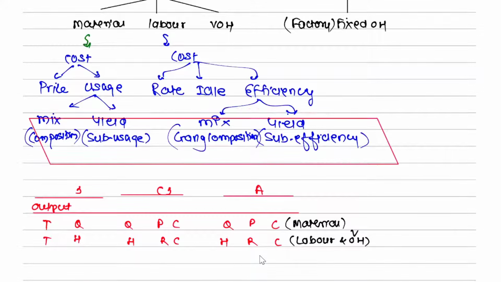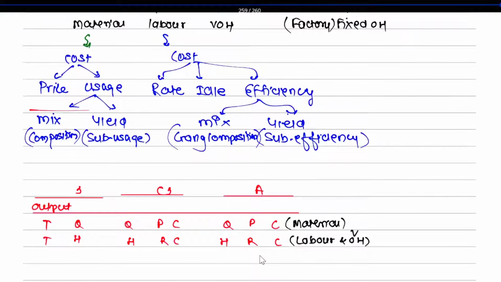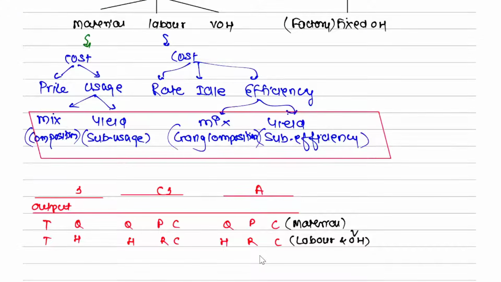If mix is possible when you have how many types of raw materials? Two, or we can say more than one type of raw material and labor. If that is the case, then only your mix and yield will be possible, because if there are two things, then only you can mix them, in what ratio and all. Okay, so there is a mix variance and there is a yield variance for that matter.